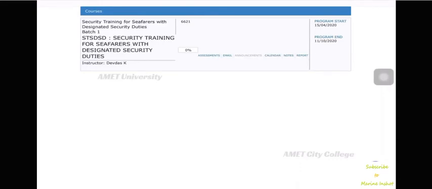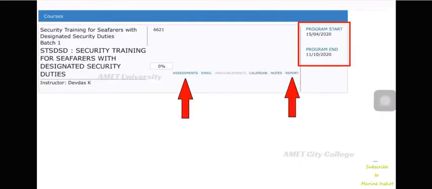When you have entered into your respective e-learning course homepage, there are some important options to be noticed, which are Assessments, Report, Program Start Date and Program End Date, within which you have to complete your e-learning course, which is normally within the upcoming 180 days.